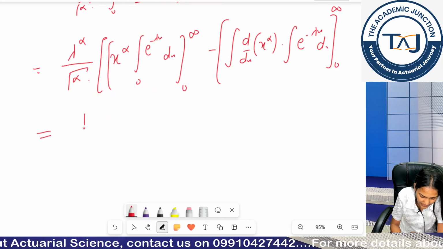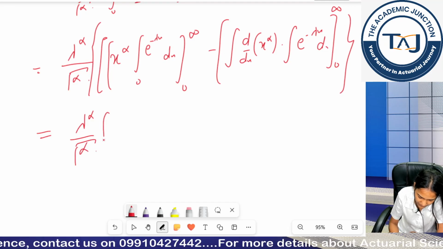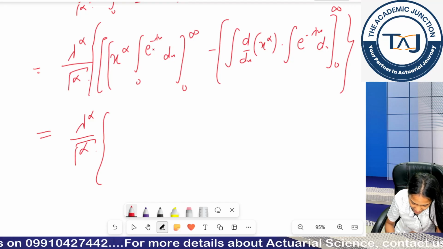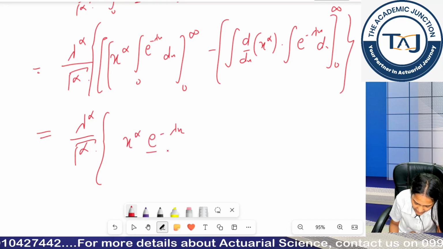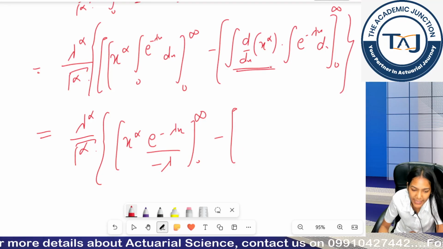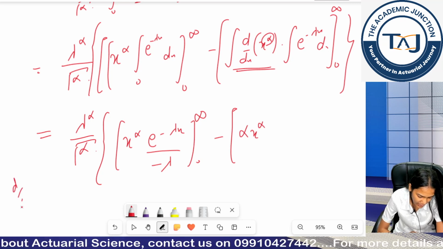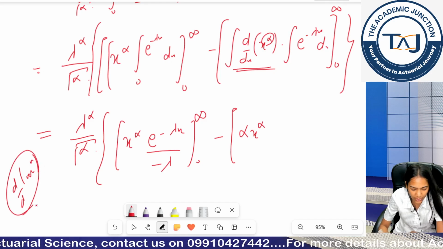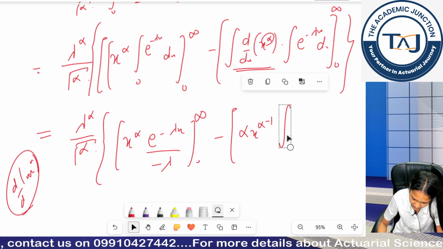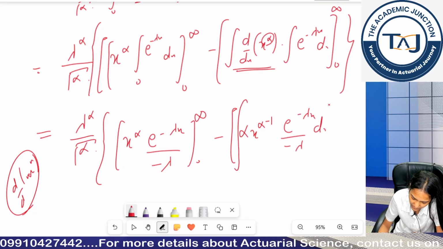Okay. Now this remains as it is. Coming to this, what is the integration of e to the power minus lambda x if I use the chain rule? This becomes e to the power minus lambda x by minus lambda, from 0 to infinity, minus the integral of d by dx of x to the power alpha. Alpha is basically a constant, so alpha times d by dx of x to the power alpha, and I will use the concept of this. So this becomes this, and this is within my integral, and if I integrate this, I am getting this only.